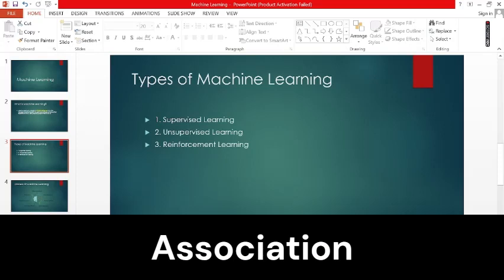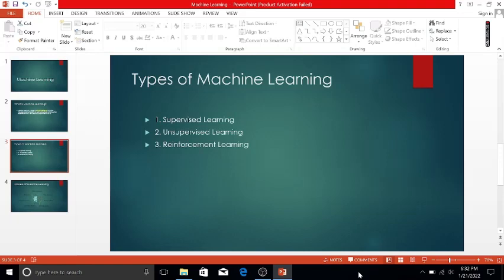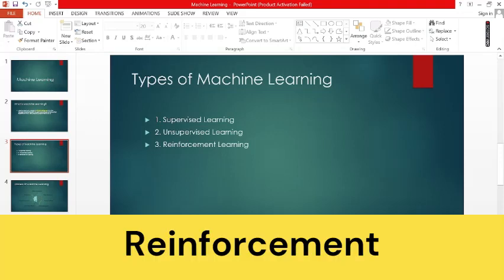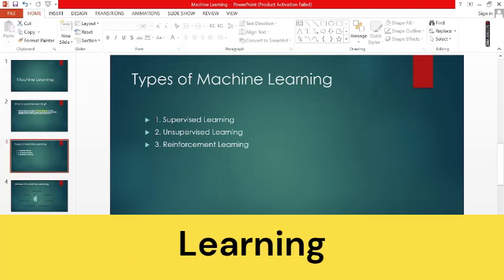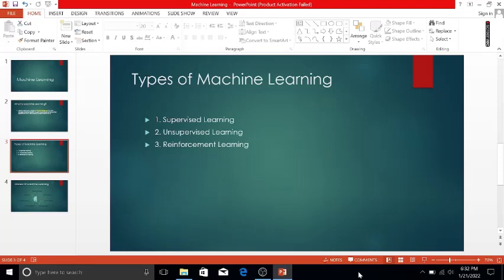Association includes rules like who buy X tend to buy Y also, right? So third one is reinforcement learning. So reinforcement learning is not labeled or unlabeled. It's a different thing. Reinforcement learning works on robotics, gaming, etc.